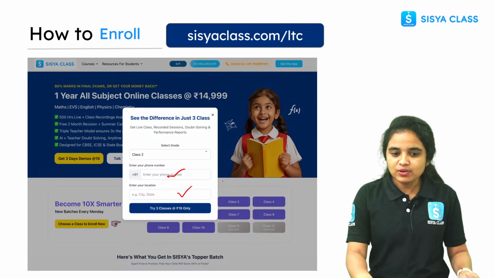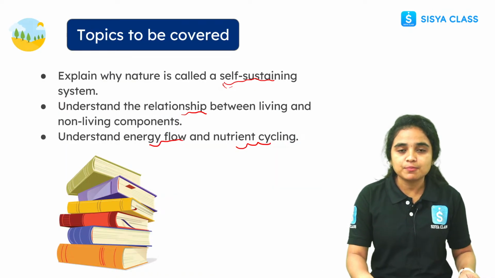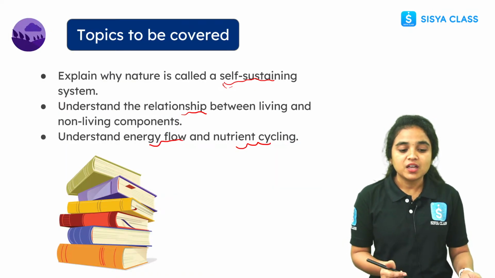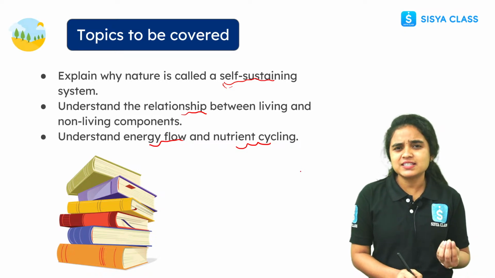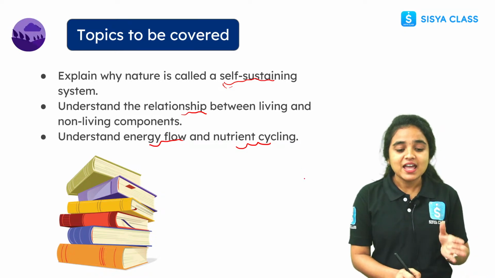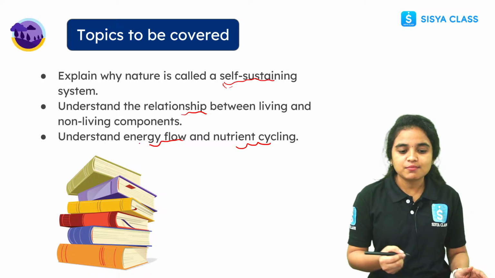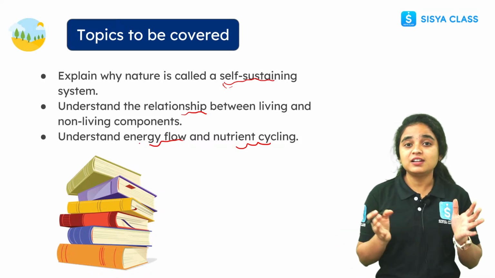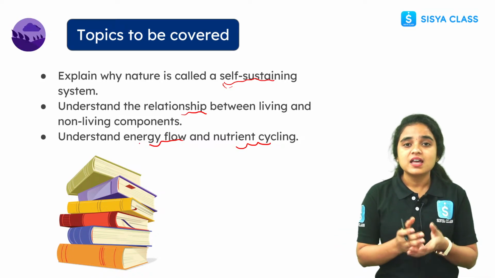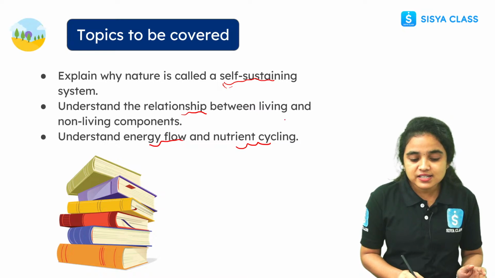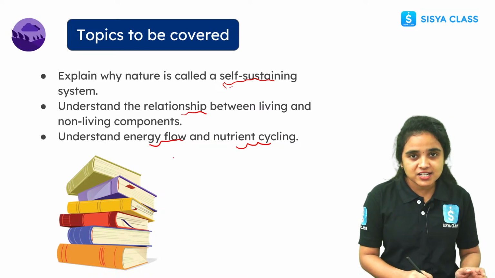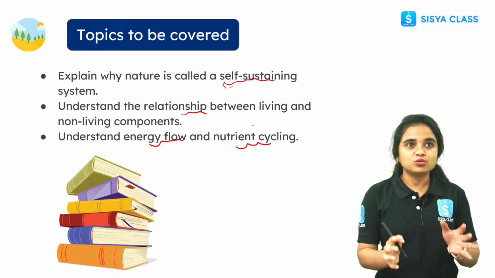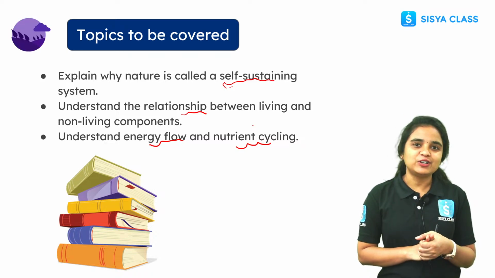Okay, students, now let's get into the class. Once again, I will repeat the topics we are covering. We will learn why nature is called a self-sustaining system. Second, we will learn about the relationship between the living and non-living components. And later we will close the class by discussing energy flow and the nutrient cycle. So these are the things we will cover in today's session.